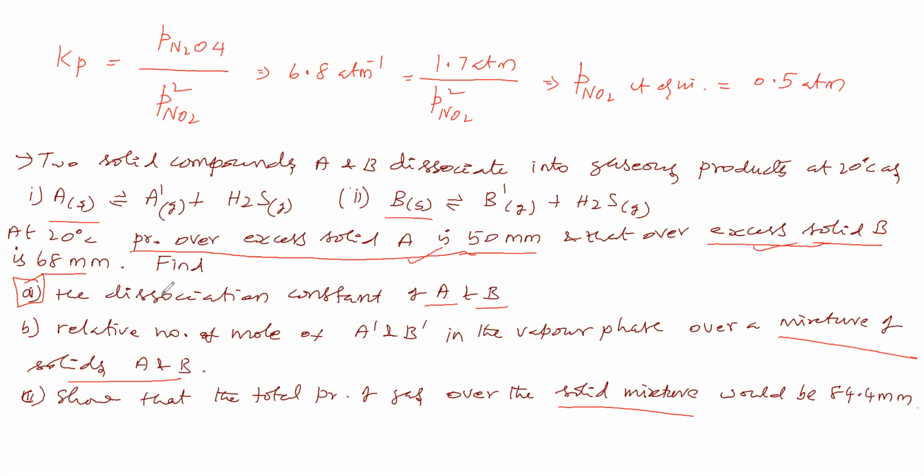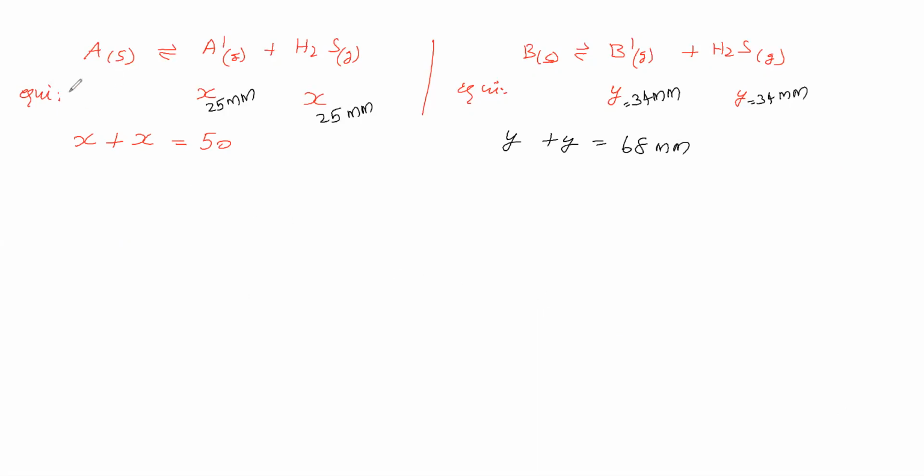Now we will go for the first subdivision. The dissociation constant of A and B we have to find. Dissociation constant means the equilibrium constant of A. The equilibrium constant of A is equal to the partial pressure of A dash into the partial pressure of H2S. The partial pressure of A dash is 25 mm, the partial pressure of H2S is 25 mm, so that is equal to 625 mm square.